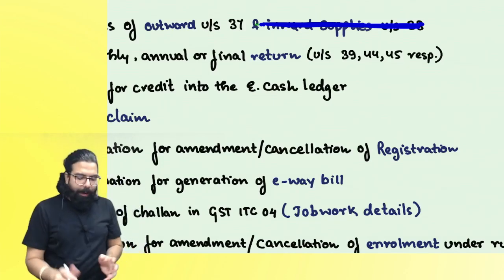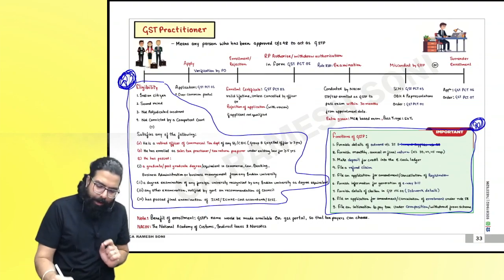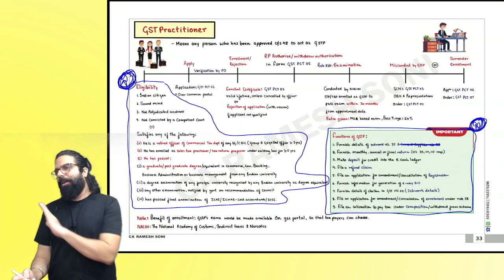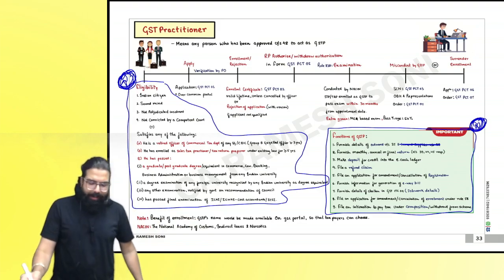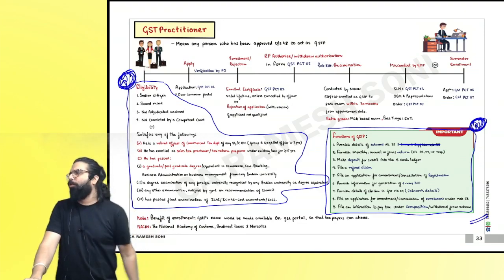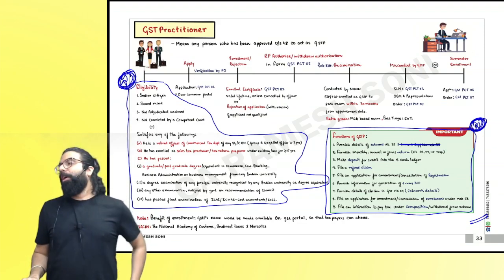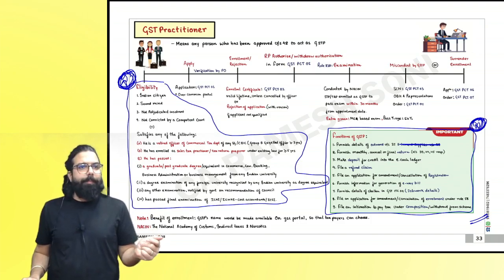Are we clear, everyone? People, will you be able to read these two things? Who are the persons who are eligible and what are the functions of a GST practitioner? Right, everyone? This chart, other than that, you can just read it once. Nothing very important. I will close all my discussion on the chapter of returns over here. Congratulations, people. Done.